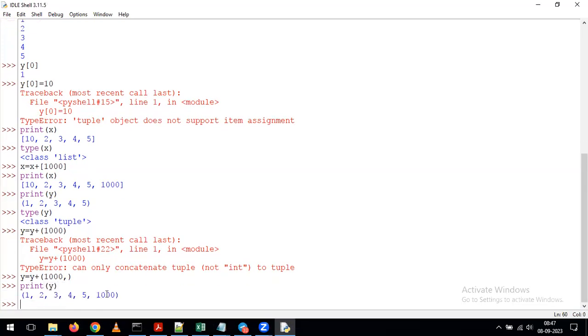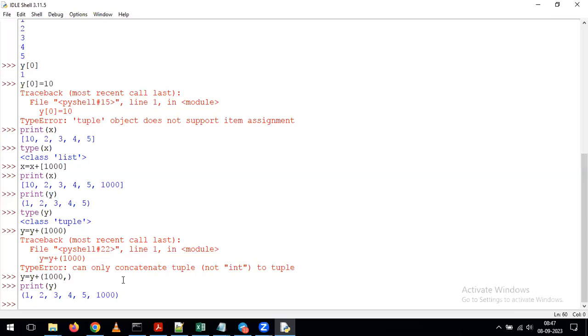Now the element has been added. So this is the way, depending on our requirement, we can add the element on top of a tuple, and on top of a list also we can add the element. But what is the main difference here? In the list we can update the existing values depending on the requirement, but coming to tuple, we cannot change the existing values. This is the way we can simply understand what a list is and what a tuple is.